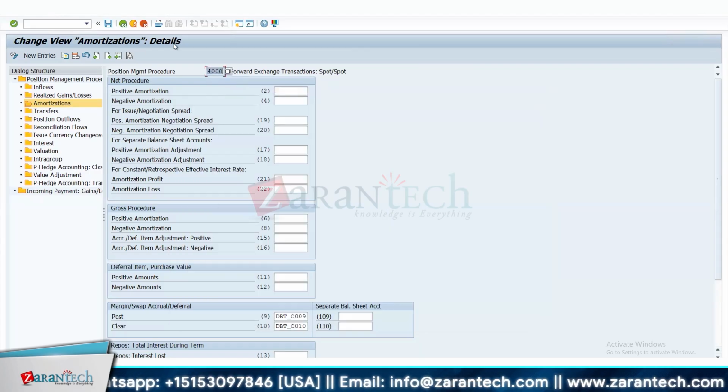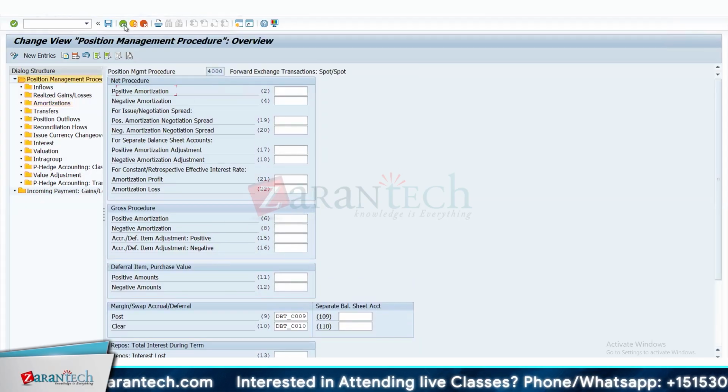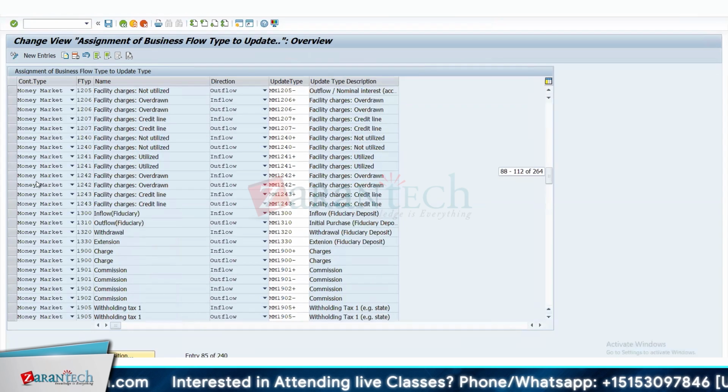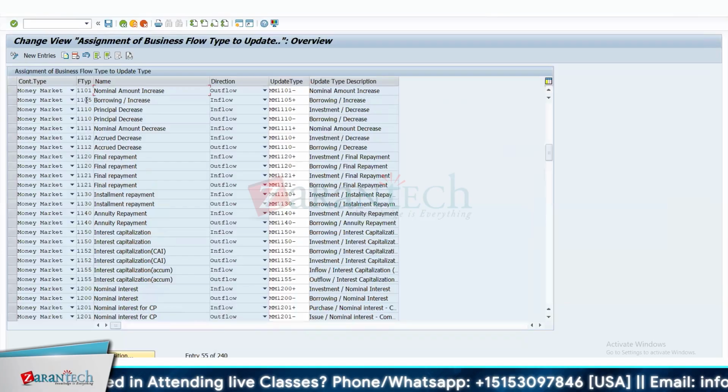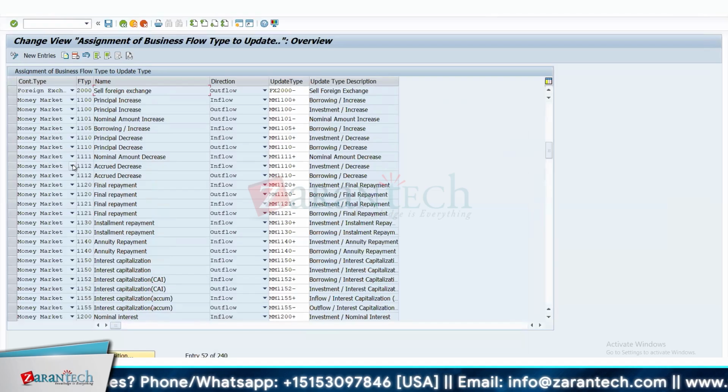We'll discuss the PMP procedure in detail later, but just remember that this position management procedure is widely used in Treasury, and this is one of the places where update types can be assigned to different types of transactions. Okay, so now we'll go back to money market, and I think we saw this here. Generally we don't change these settings; most of the time you can use the standard settings.